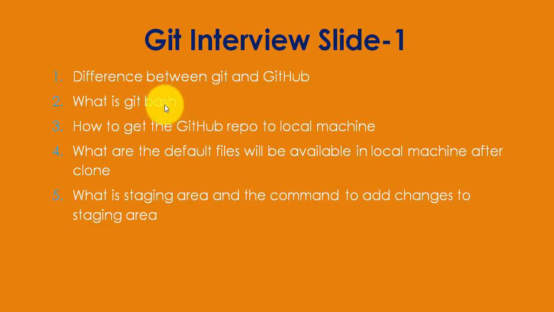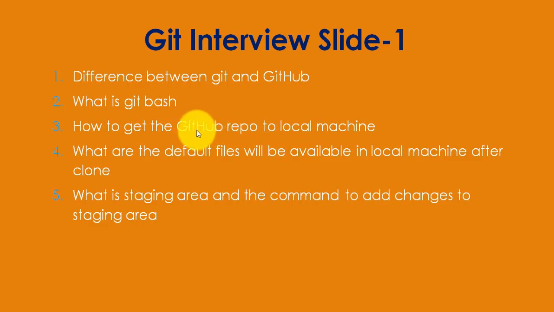Now you have already got question number 1 and question number 2 with answers, right? Next is question number 3: how to get the GitHub repository to my local machine. For this I need to clone.